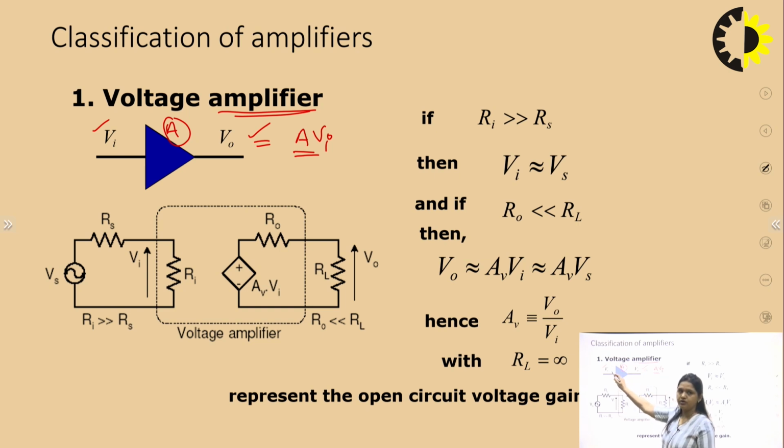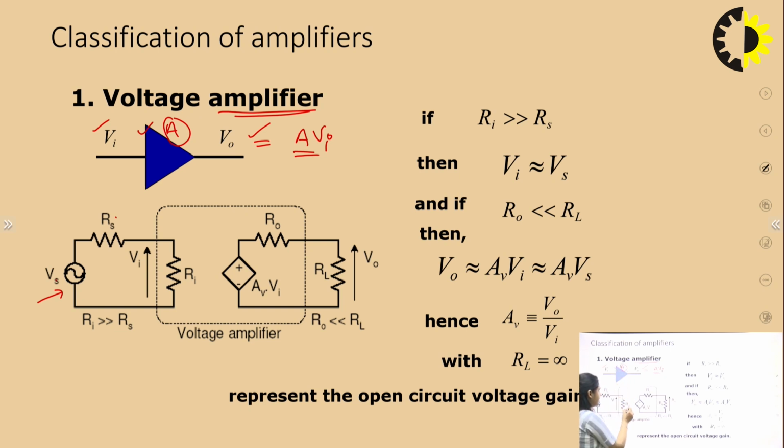Because it's a two-port network, one port is represented as input port and the second port as output port. To model the input side, you can see that the input signal, which is a voltage signal, is generated through a voltage source, that is Vs, and this Rs represents the internal resistance of this voltage source.